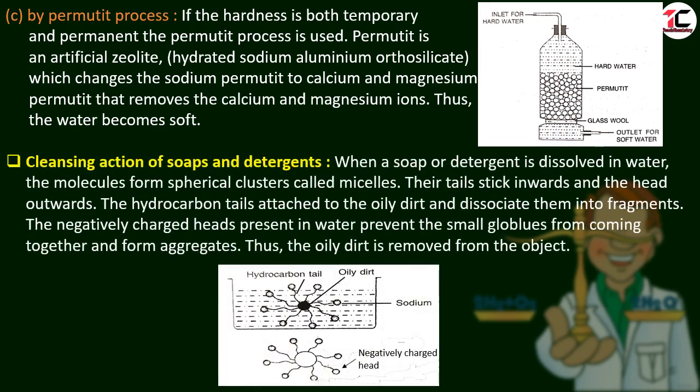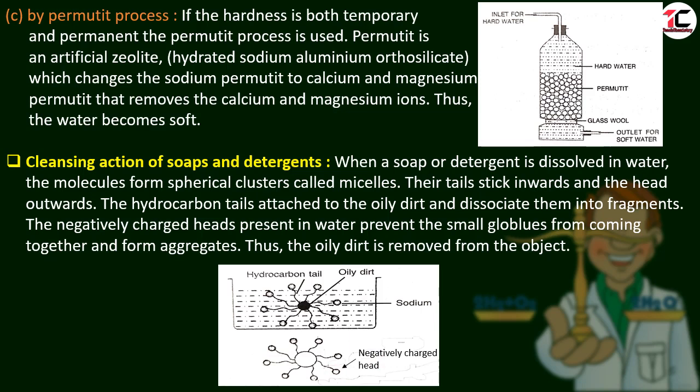What is the cleansing action of soaps and detergents? When a soap or detergent is dissolved in water, the molecules form spherical clusters called micelles. We can say here, this spherical cluster is the micelle. It has two parts. One is the tail, this part, and the other is the head. The head is negatively charged.